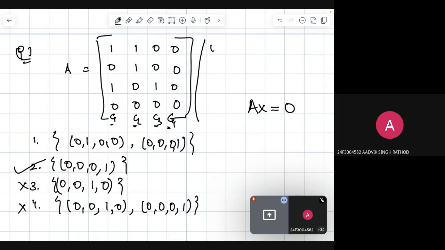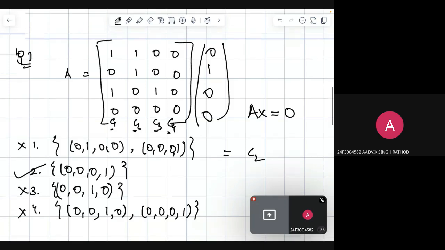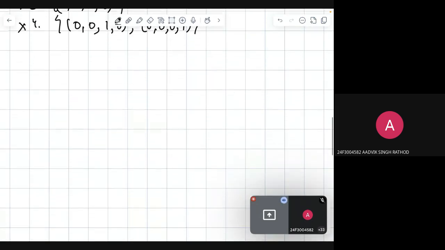Okay, so 0 1 0 0, right? So here when we take the linear transformation, when we take the product, we get C2 in the answer, and C2 is also non-zero, which is why this is also not the answer. So the second option is in the basis for the null space of A. Now we go to the next question.